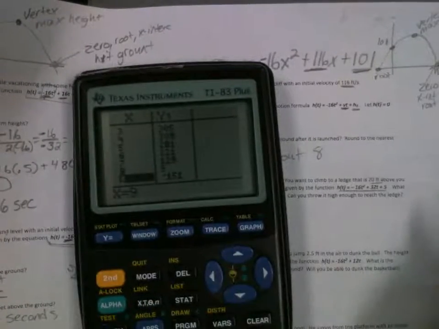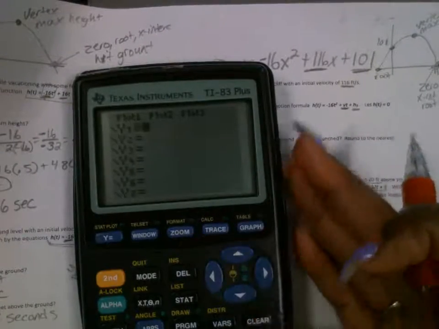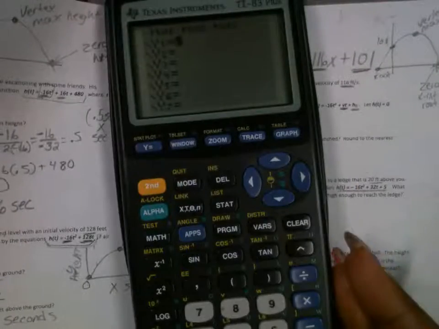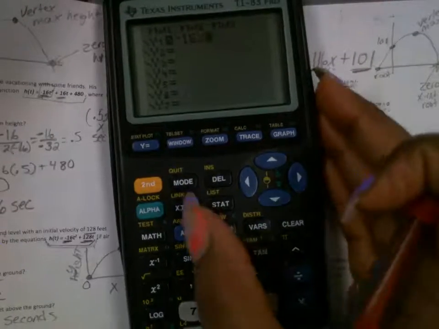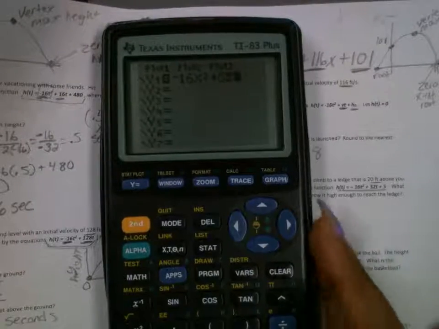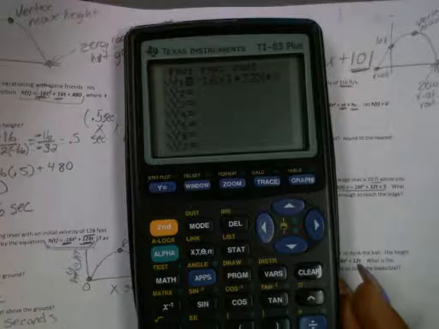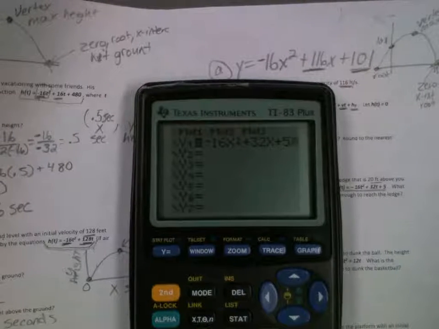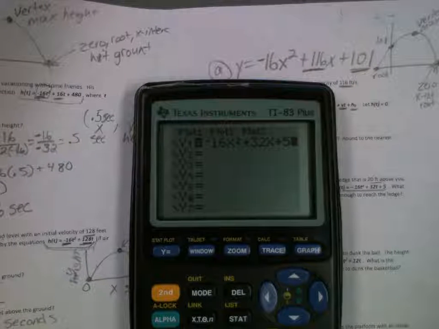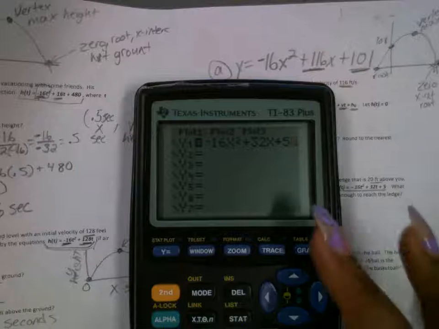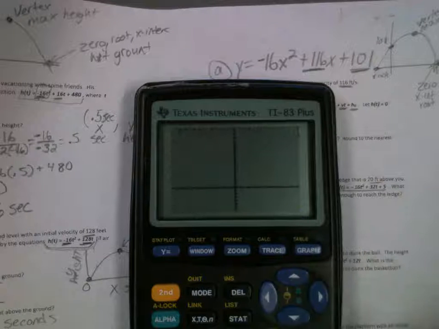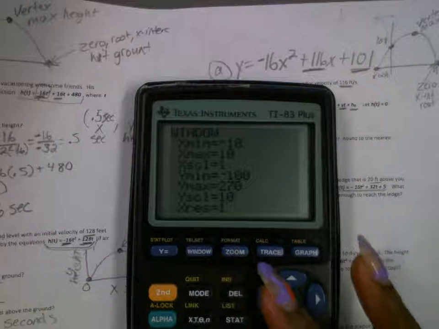You type it in y equals. Type it in y equals. Press graph. I don't need that much space.